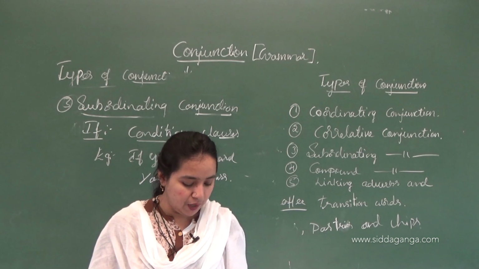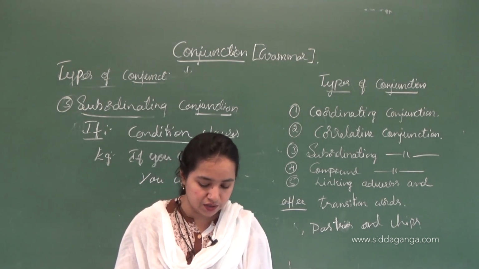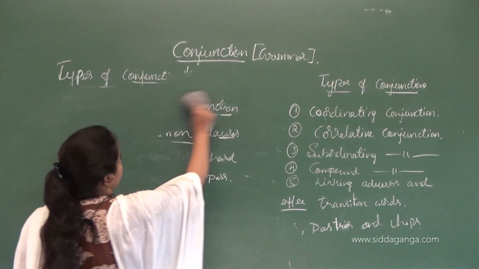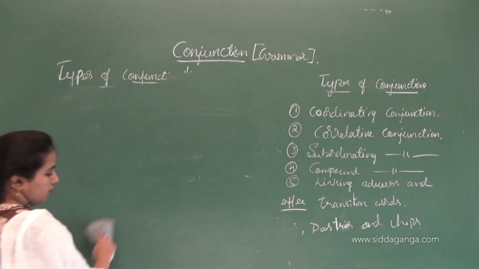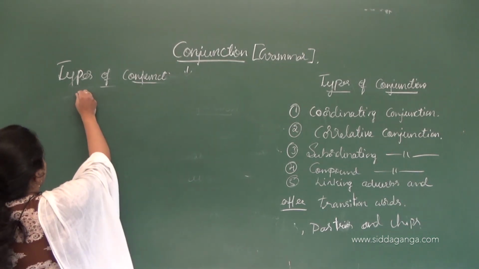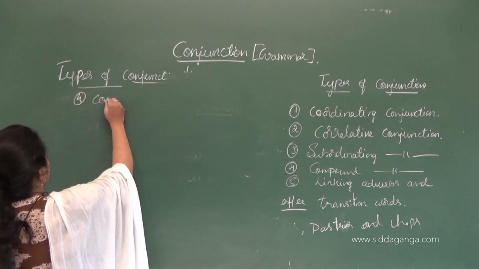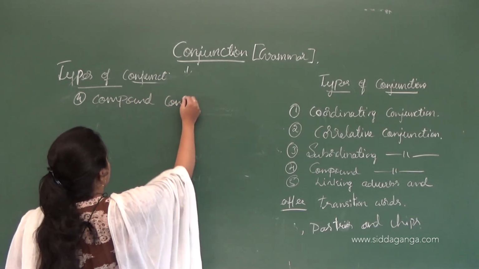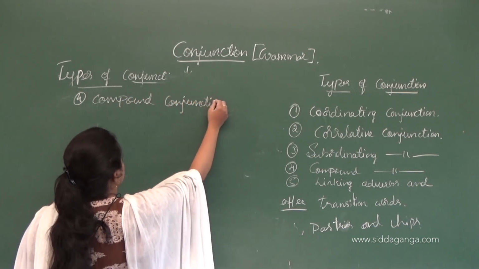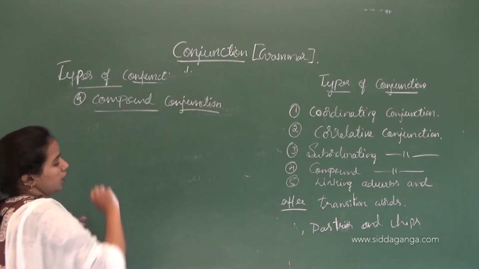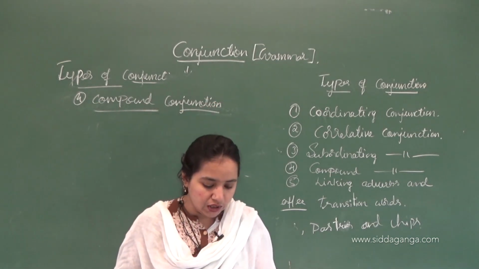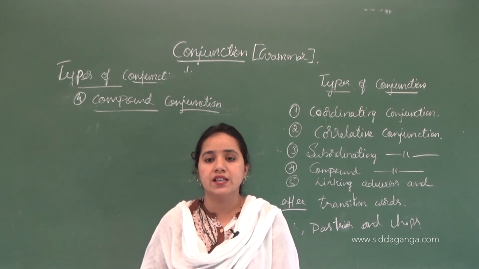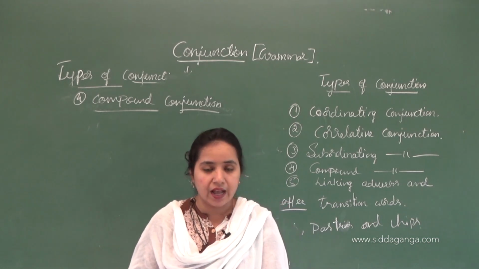Now, compound conjunctions. Compound conjunctions are a group of words, or you may call them phrases, that are used as a conjunction.